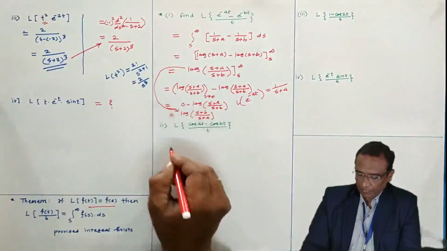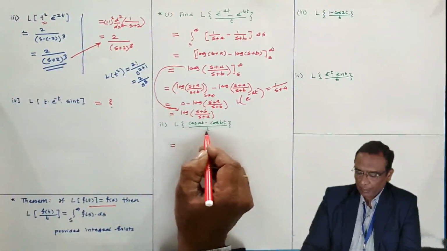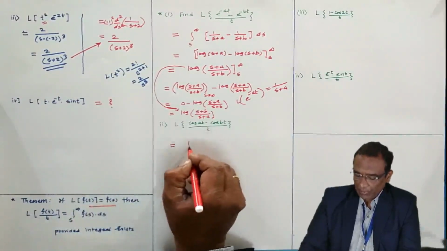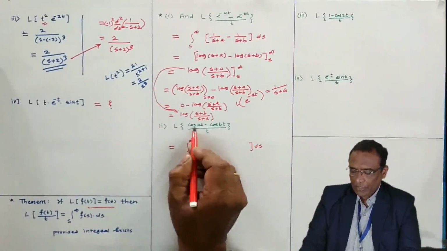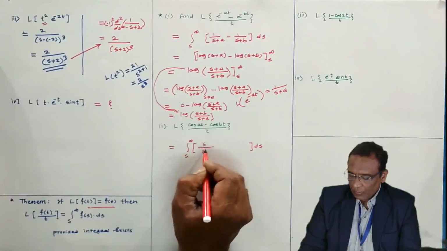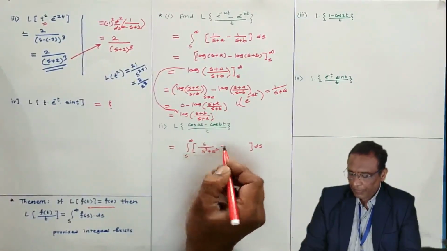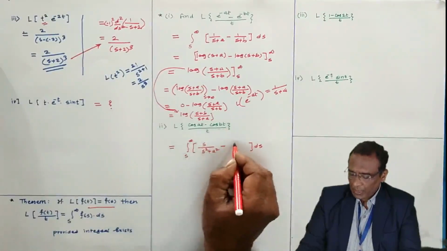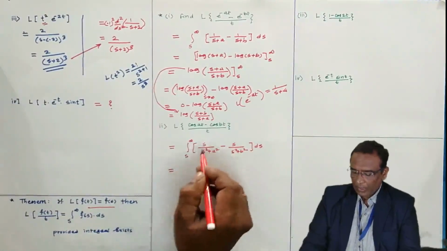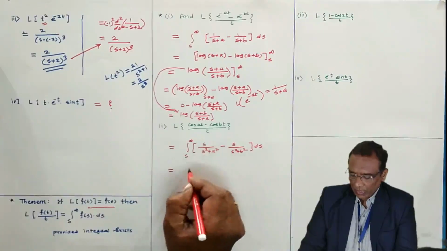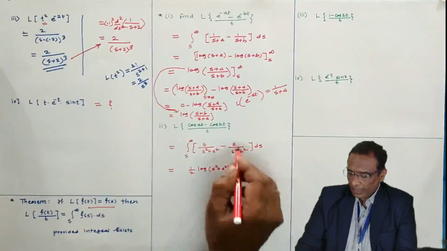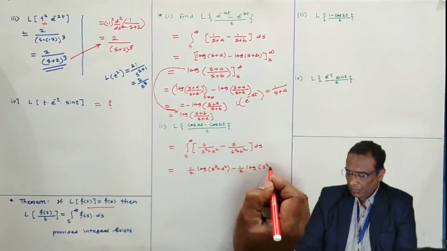Now the same problem again. Here the division by t theorem I am using is due to this t which is present in the denominator. I am writing s to infinity. The Laplace transform of cos at is s by s square plus a square. Laplace of cos bt is s by s square plus b square. Then integral of s by s square plus a square is 1 by 2, directly writing log of s square plus a square. Integration of this is log of s square plus b square.